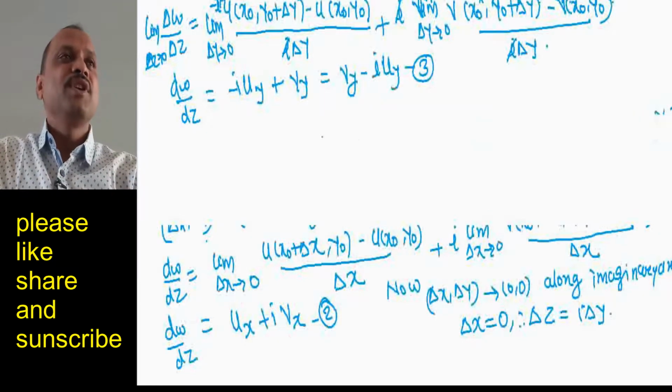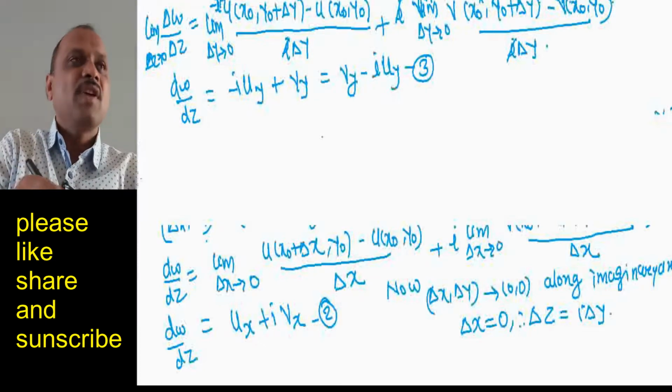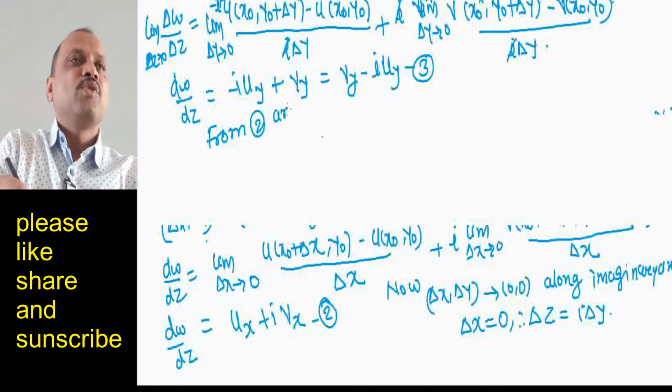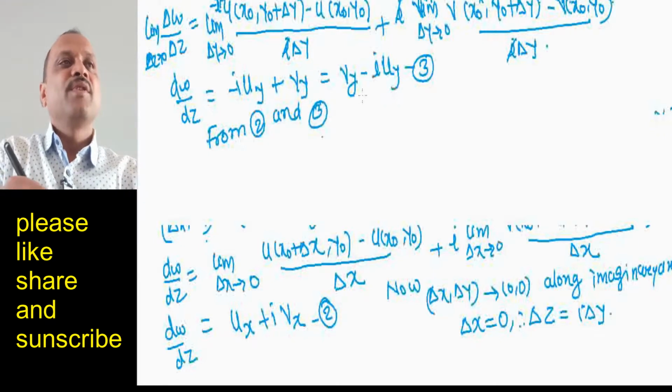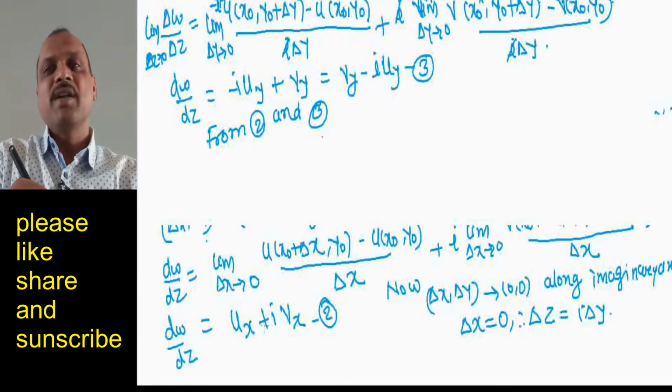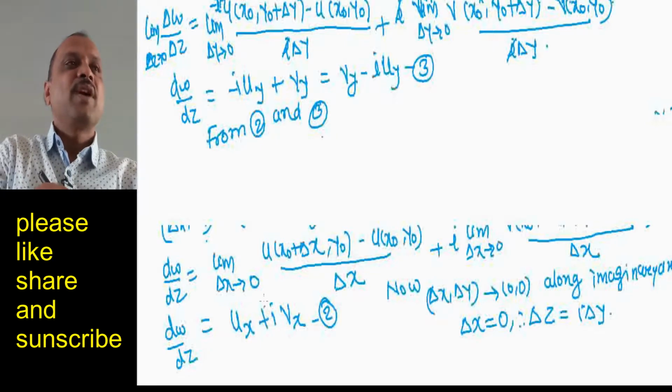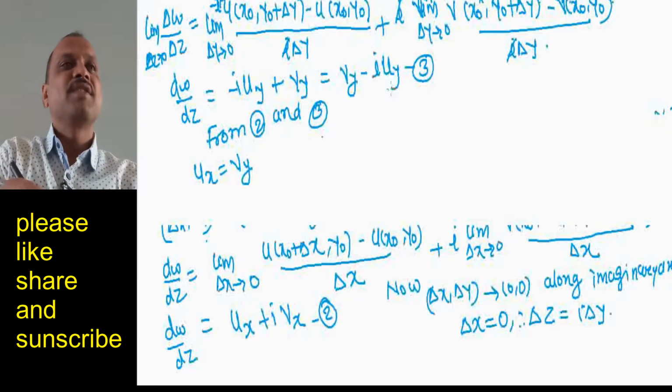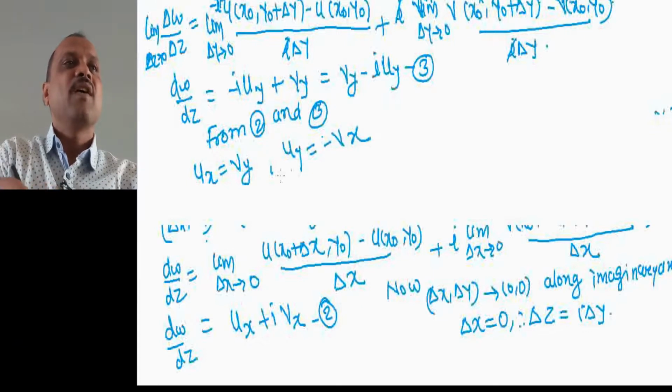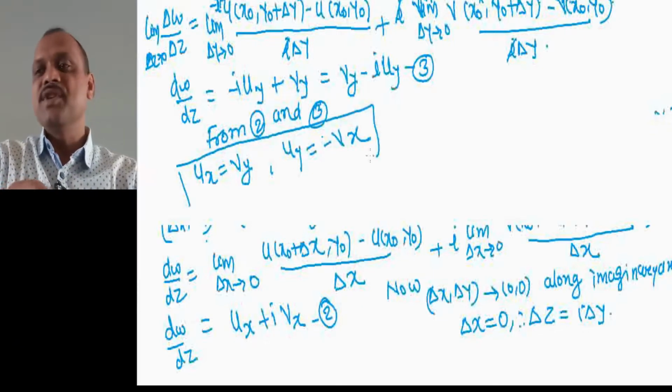That means from equations 2 and 3, real part equal to real part and imaginary part equal to imaginary part. So real part means what we get, ux equal to vy, and what are the imaginary parts? This gives us uy equal to minus vx. So we have Cauchy's equations.